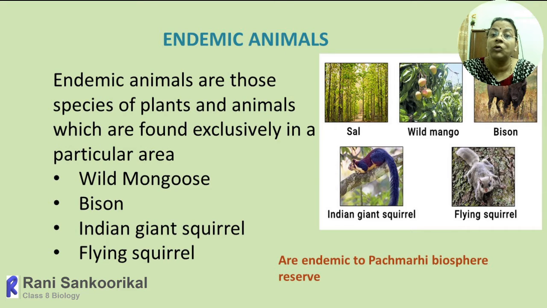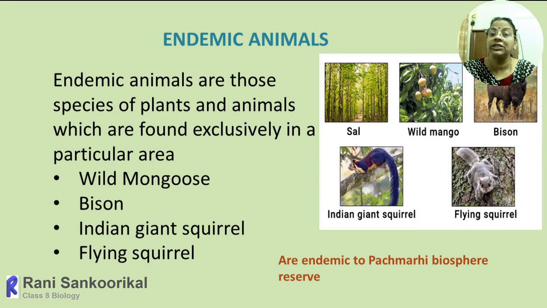Sal means cannonball tree, with small, big cannonball-like structures. Then wild mango, bison, then the Indian giant squirrel, then the flying squirrel. All these are the endemic species in Panchmari.